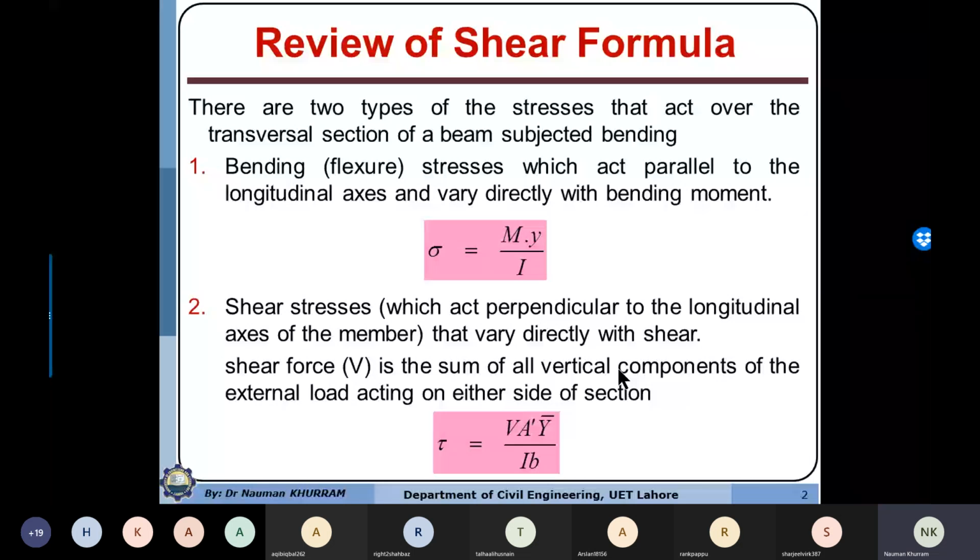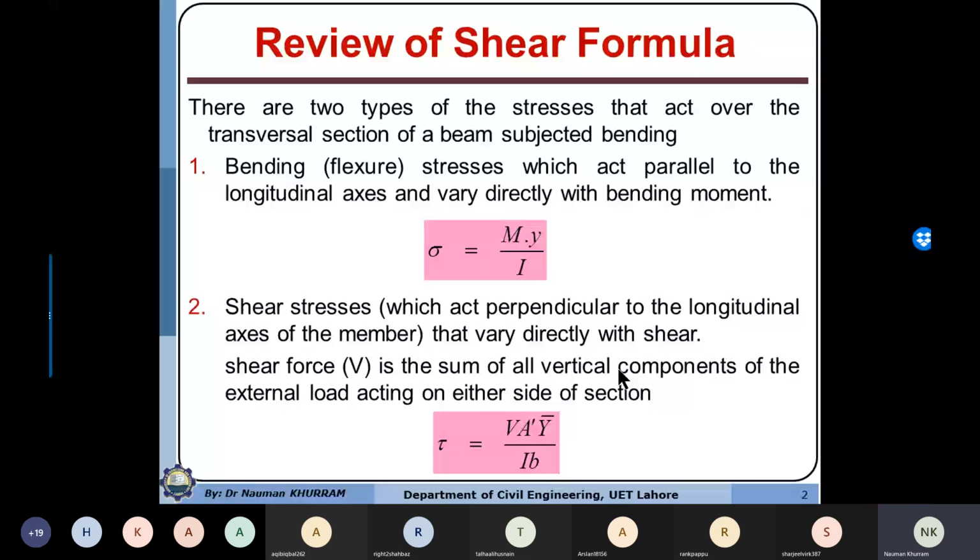A column and a beam are both line elements, but the behavior and the type of internal forces are different in both. If a line element is subjected to force along the longitudinal direction, that is referred to as a column. But if a line element is subjected to transversal forces perpendicular to the length, then it is regarded as a beam.